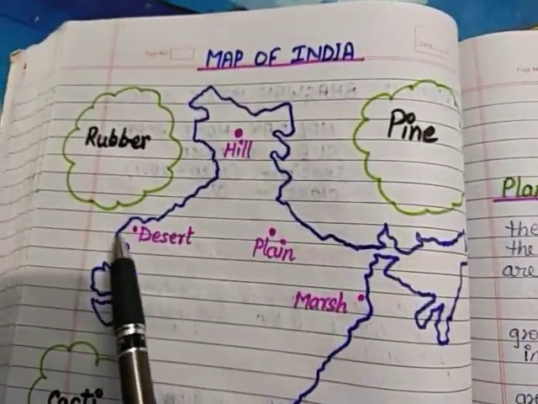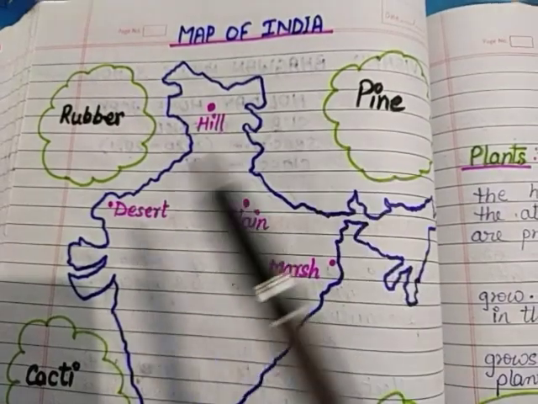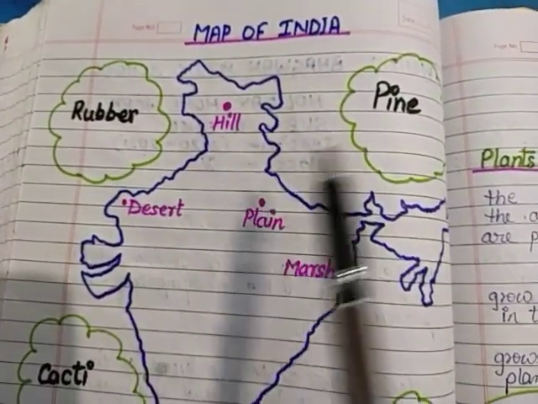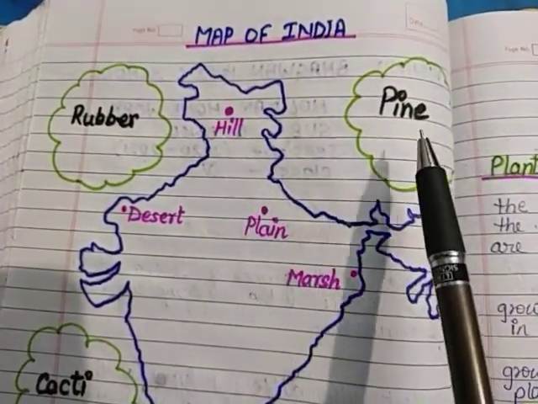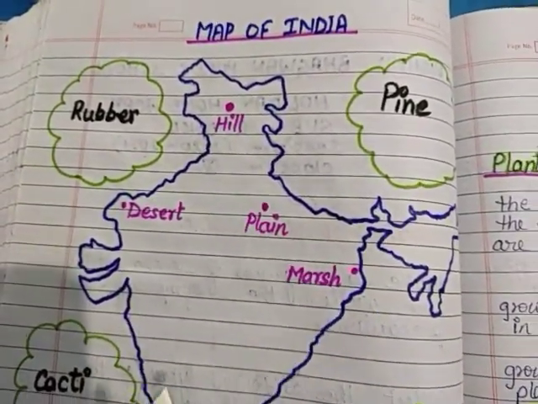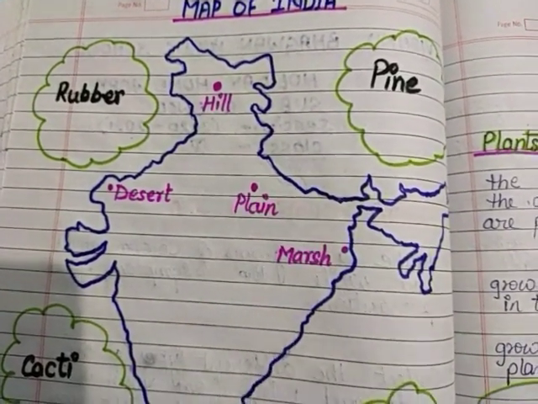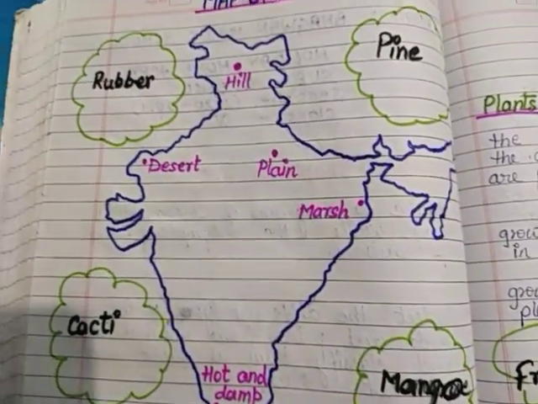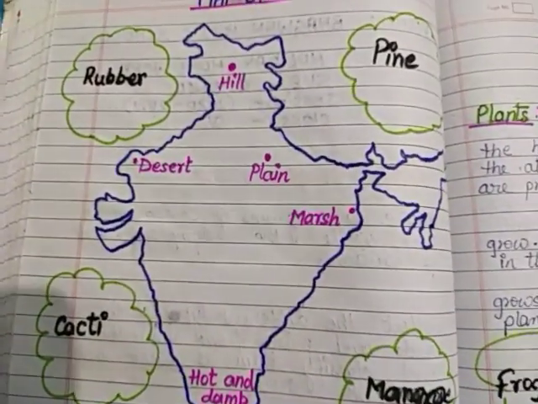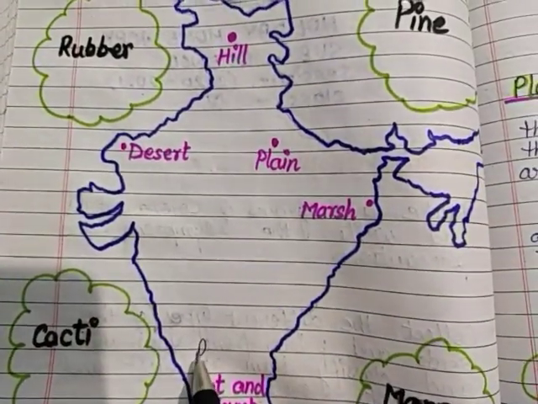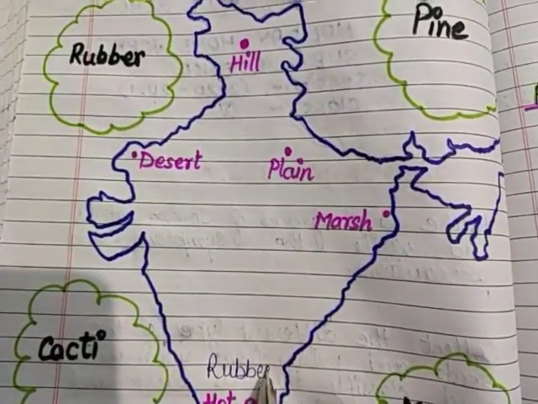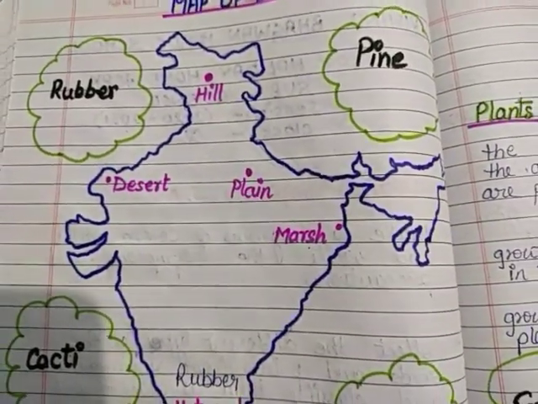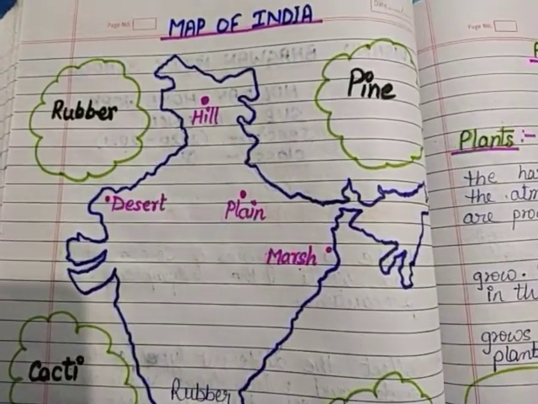You have to write down where these kinds of trees or plants are found in India. You have to write the name of the trees in the correct location. Okay, so rubber is found in the hot and damp soil. Rubber. Then in marshy land, what type of plants?